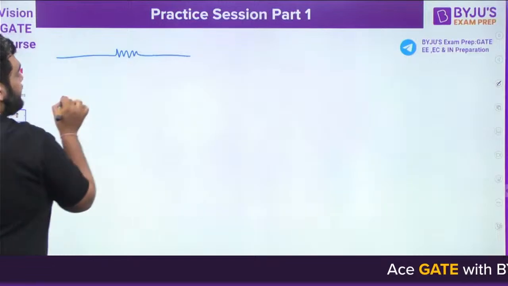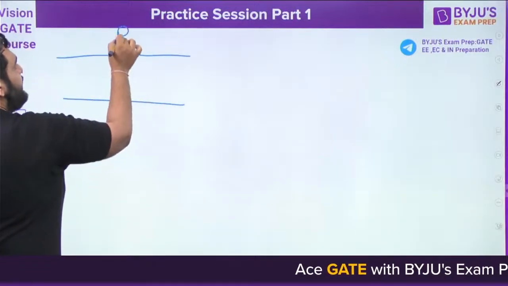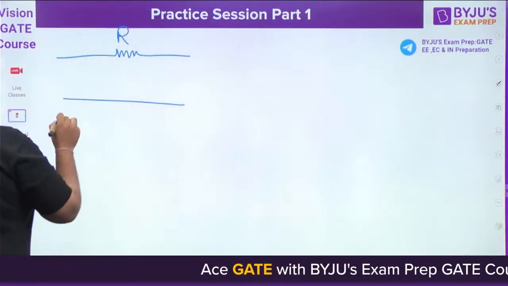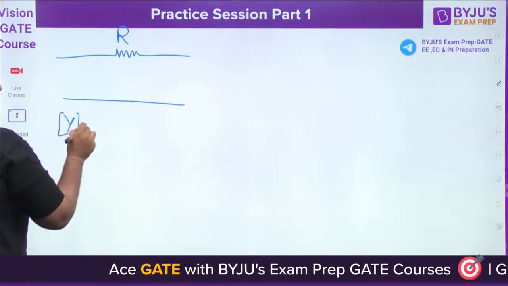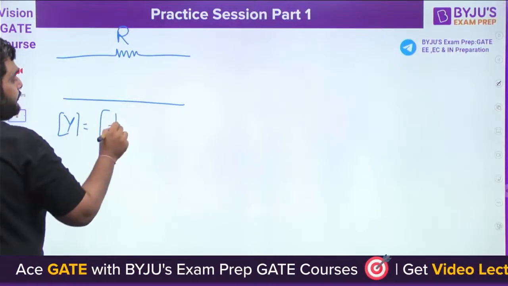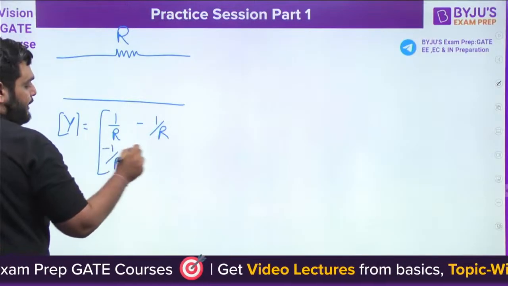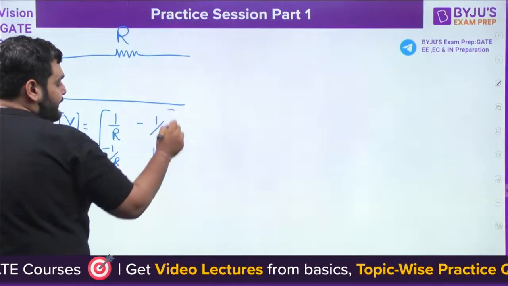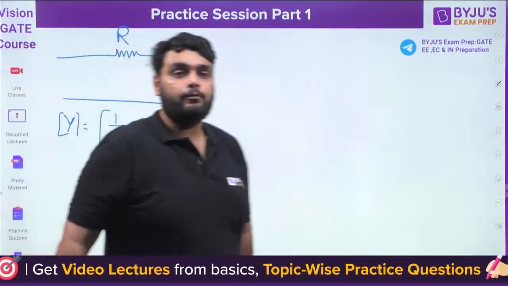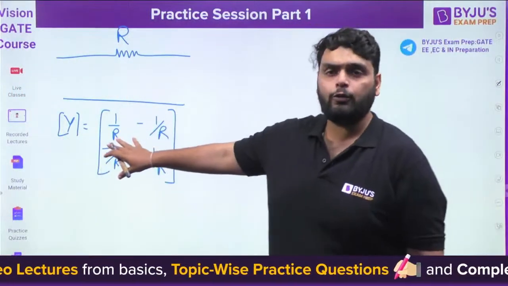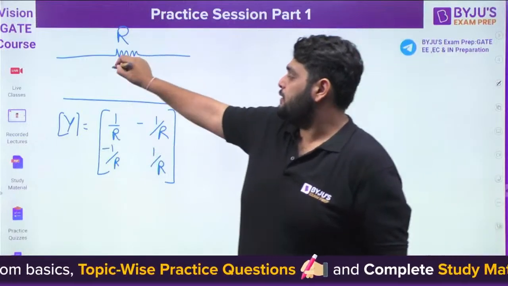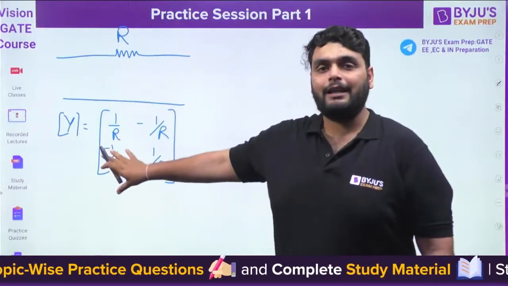To use that method, first of all, you need to remember what the y parameter of this circuit is. The y parameter of this circuit is 1 by R, minus 1 by R, minus 1 by R, 1 by R. Do you know how to find this? It is easy. This is the circuit. If you want the y parameter, it will be like this.